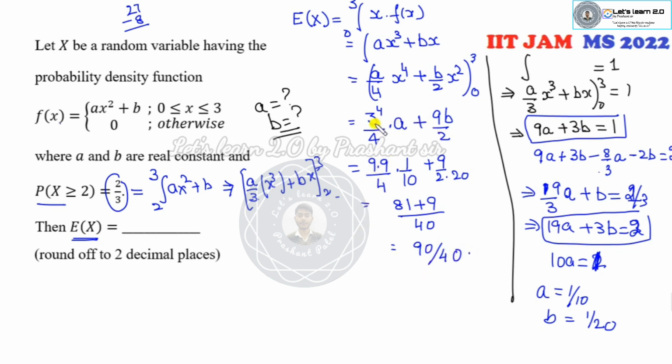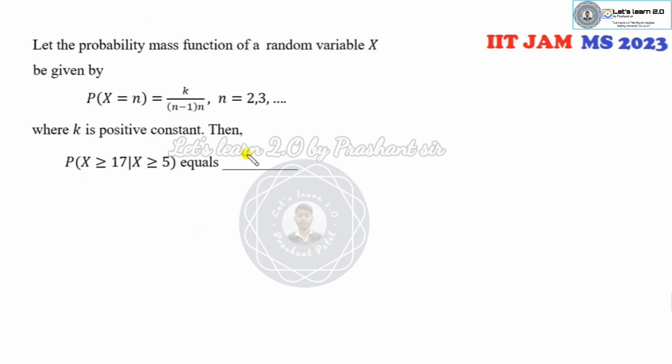Is it correct? 9b, where b is 1 over 20. So yes, 9 over 4 is my right answer.